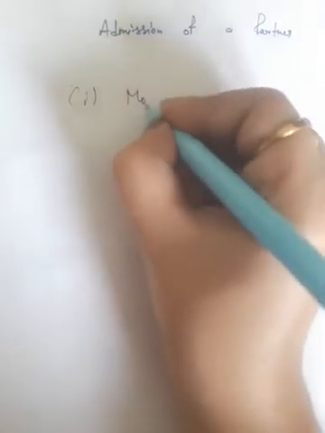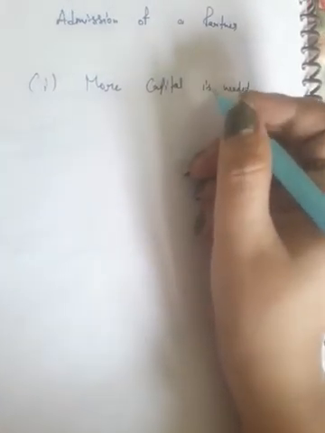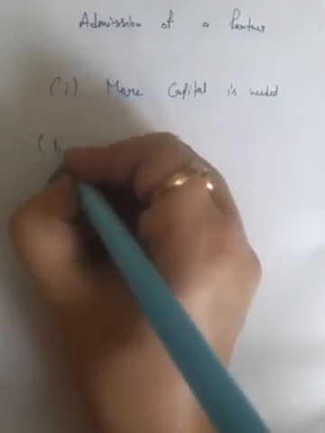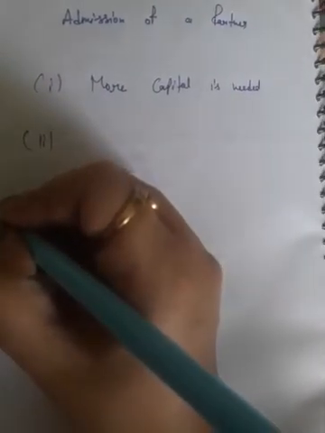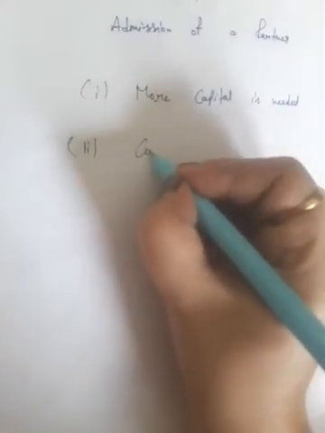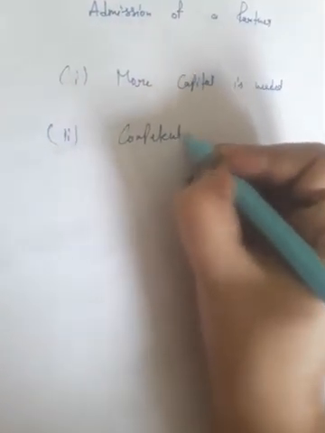Good morning students. Today we will discuss the next chapter of your syllabus, that is chapter number 4, admission of a partner. Sometimes in a business a new partner is needed due to different reasons. For example, more capital is needed. If they want to expand their business and more capital is needed, then they can admit a new partner in their partnership business. The second reason for admission of a partner: they want a competent and experienced person